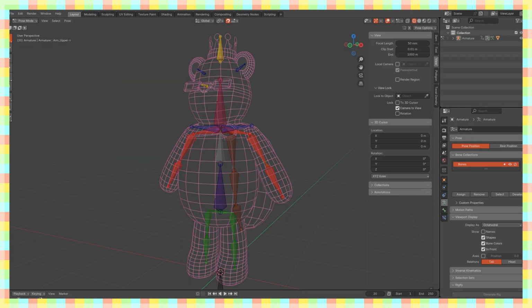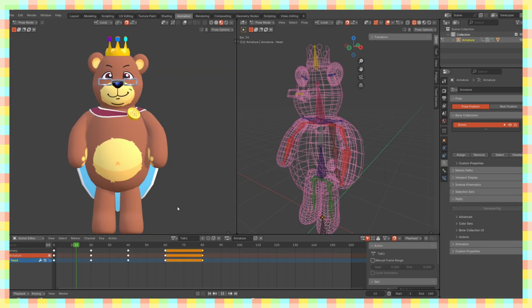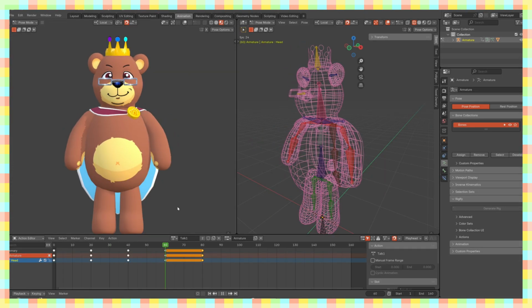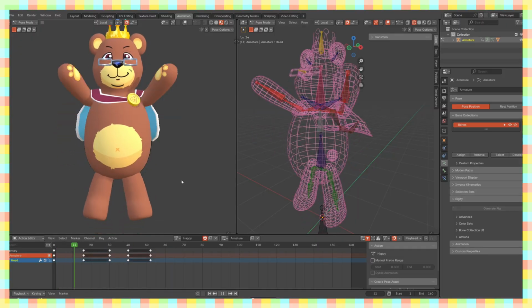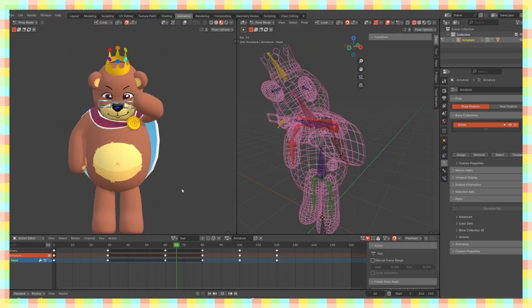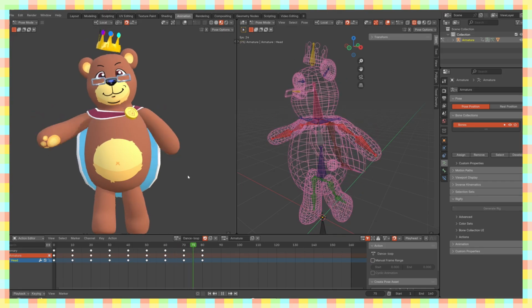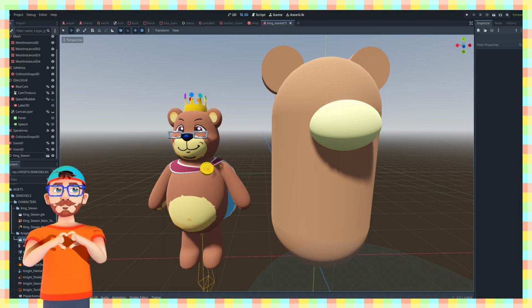Then he needs a skeleton, and I'll rig him up. He won't need as many animations as our player character. I'm going to give him 3 different variations of speaking. He can look happy, or sad, and a fun dance. Here is the final model compared to his previous self.